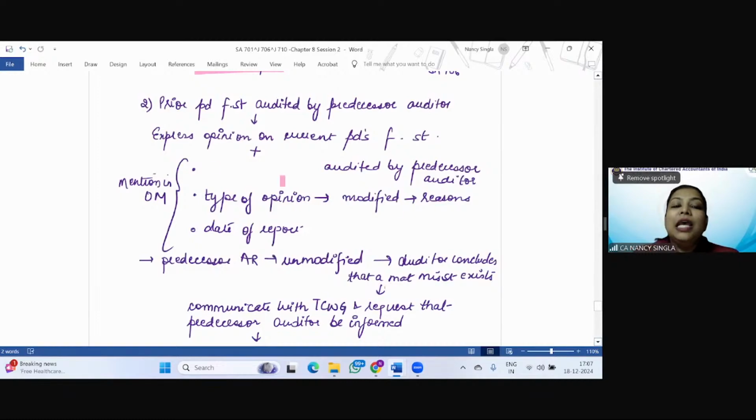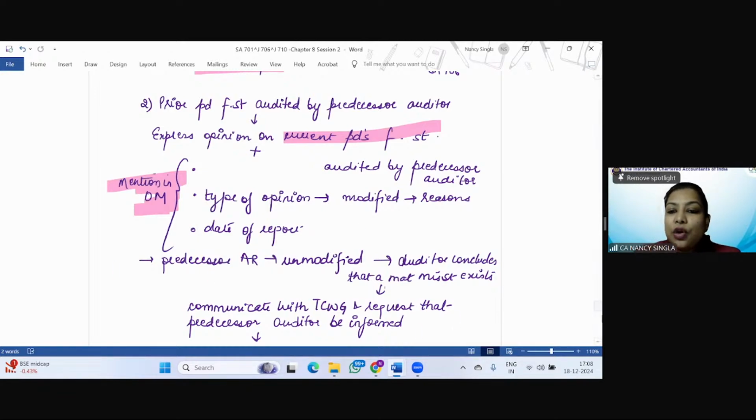Then if the prior period financial statements were audited by a predecessor, everything is going to be the same. That is, the auditor, first of all, is going to express his opinion on the current period's financial statements. Then he is going to mention in the other matter paragraph that the financial statements of the prior period have been audited by the predecessor auditor, the type of opinion that has been given, the reasons for modification and the date of the report, right?